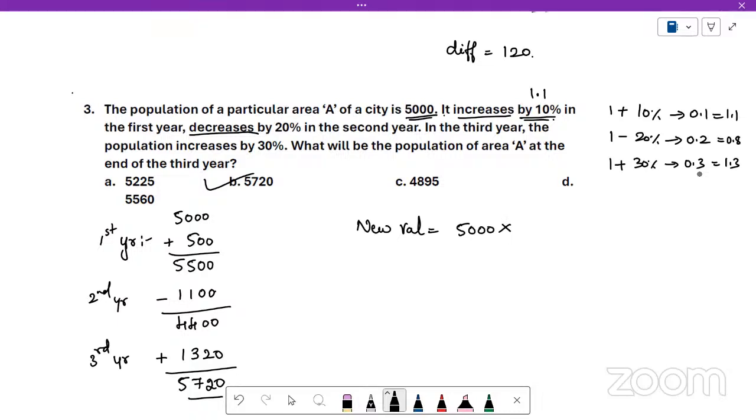Understood, everybody? So first year, there is an increase of 10%. Second year, there is a decrease of 20%. Third year, there is an increase of 30%. So you can multiply 1.1, 0.8, and 1.3, and then multiply with 5,000 to get the answer. This is another way of solving, but whenever initial value is given, this method is better to get the answer quickly.